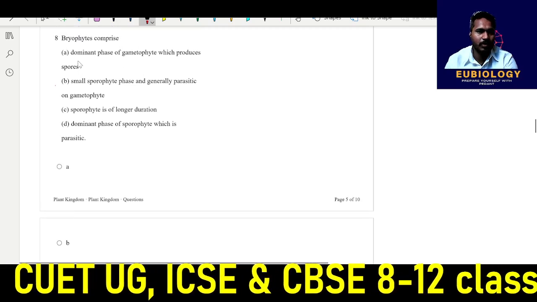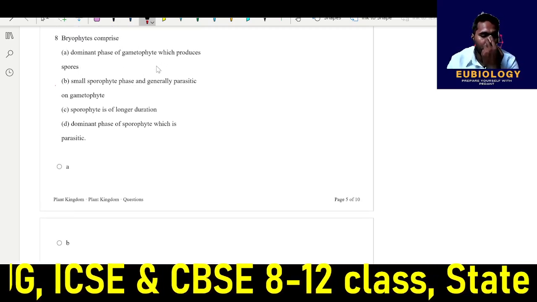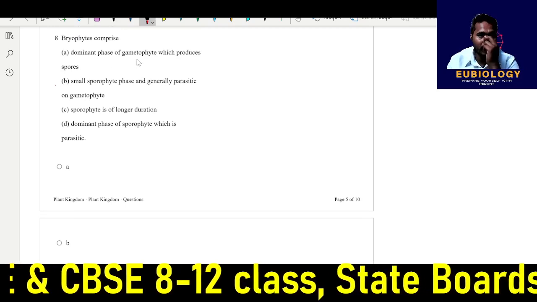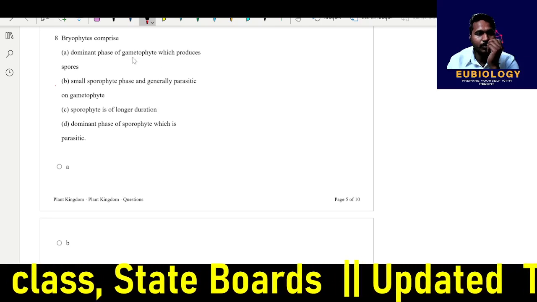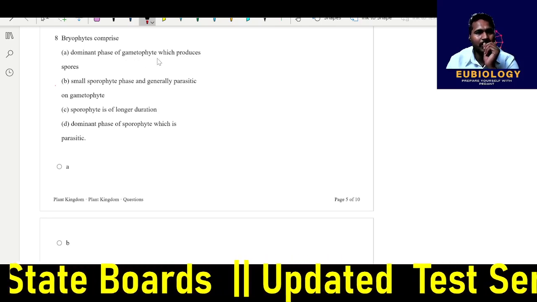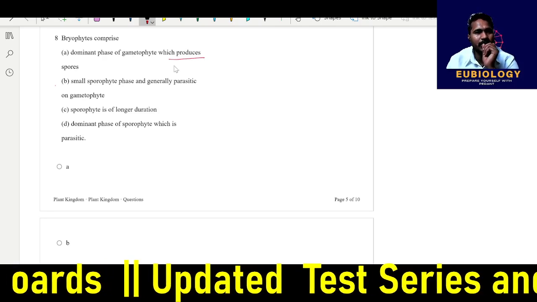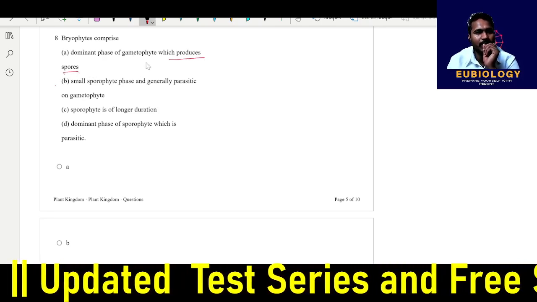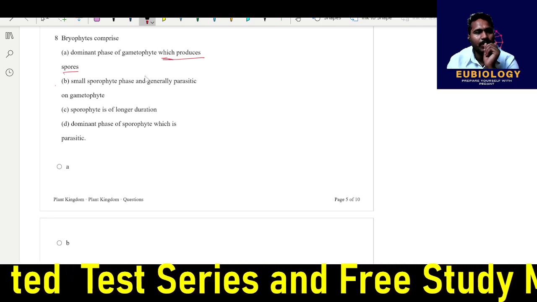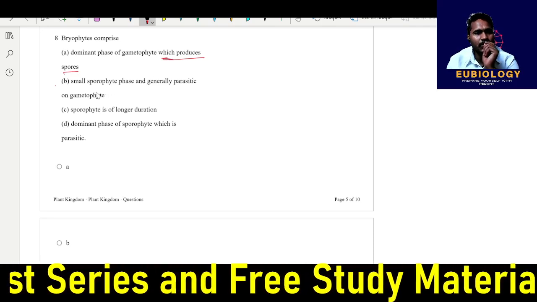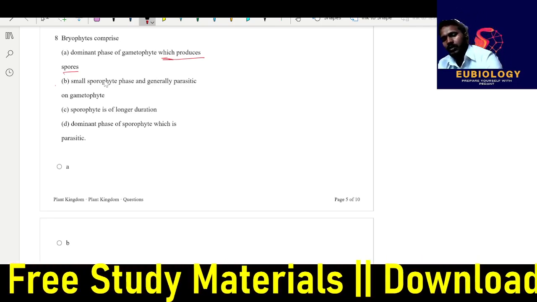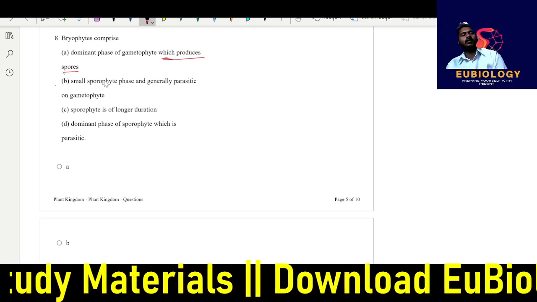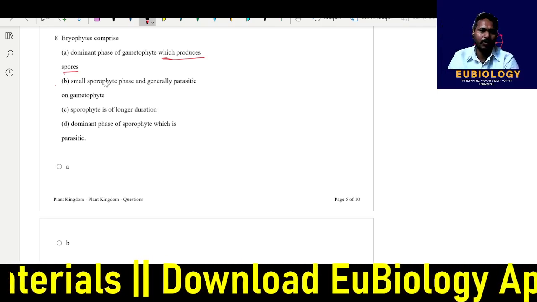Eighth question. Bryophyte comprises the dominant phase of gametophyte, which produces spores. Does bryophyte produce spores? This statement itself is wrong. It doesn't produce spores. They produce antheridia or archegonia, male or egg, in the gametophytic stage.